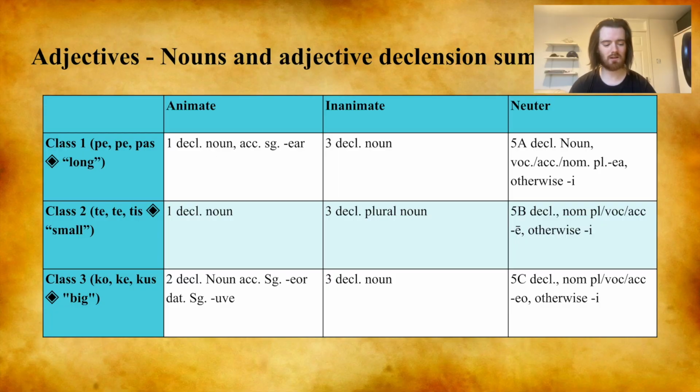The paradigm example for Class 3 adjective is koke kus, which means big. In the animate, it declines like a second declension noun, except that the accusative singular and the dative singular have different endings. The accusative singular ends in eor rather than or, and the dative singular ends in uve rather than ove. The inanimate declines like a third declension noun, and the neuter declines like a 5c declension noun, except that the plural forms for the nominative, vocative, and accusative have a linking vowel ao, and the nominative, genitive, dative, and instrumental have a linking vowel e.